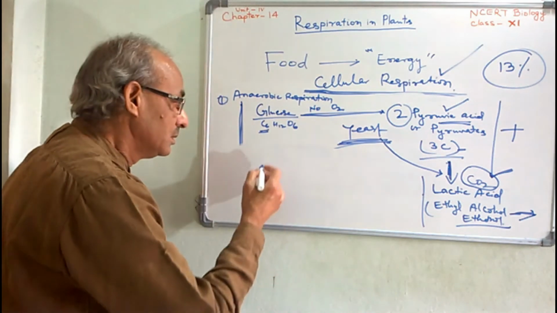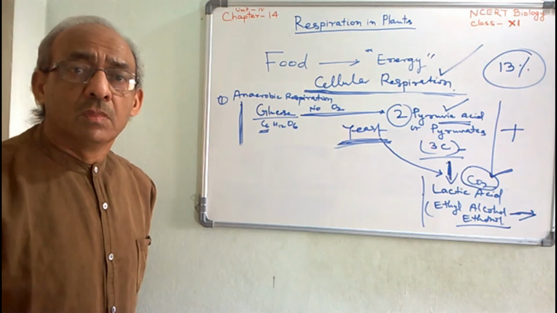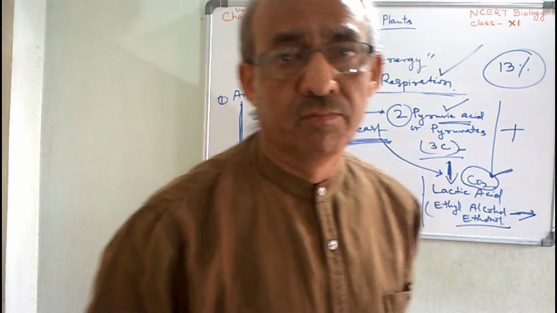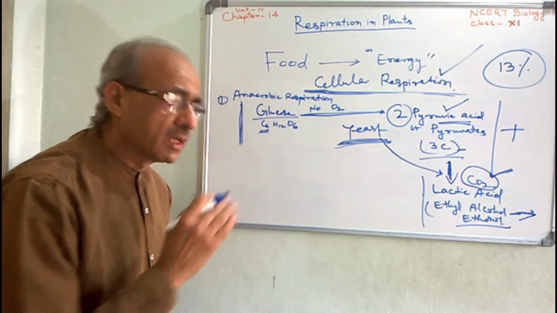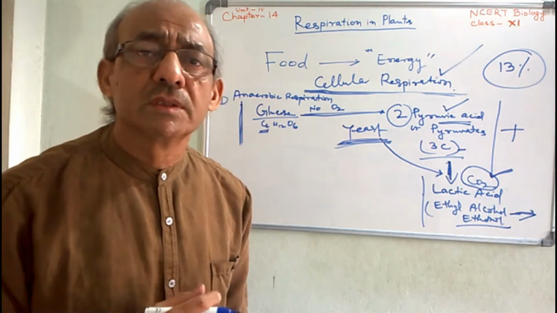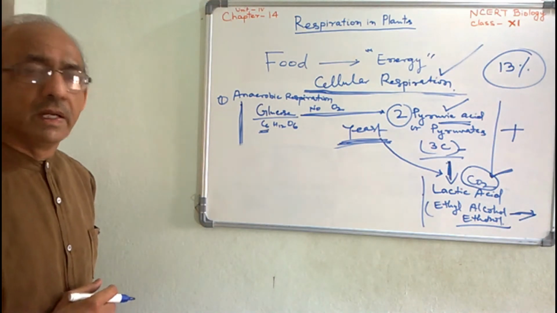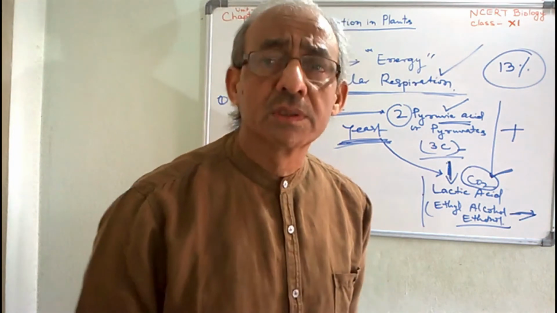You know, only certain parts of the green plant photosynthesize. That means only certain parts, the peripheral green parts, the leaves, take part in photosynthesis and synthesize carbohydrate. Other parts are not taking part in photosynthesis.